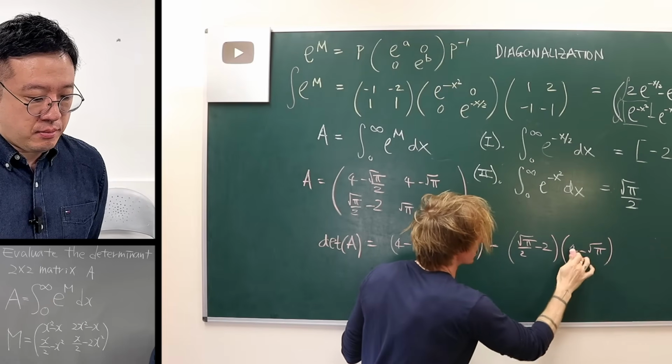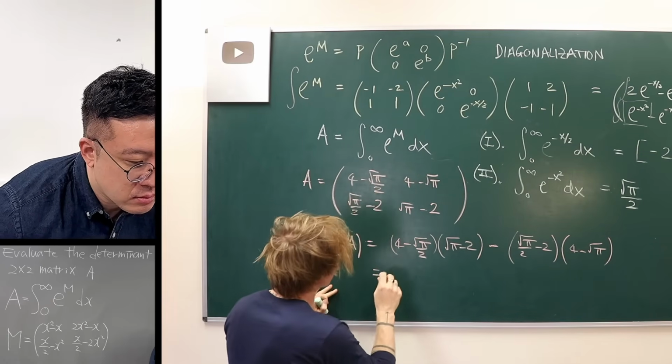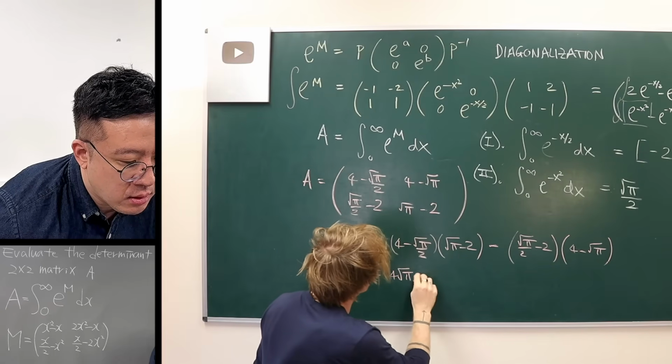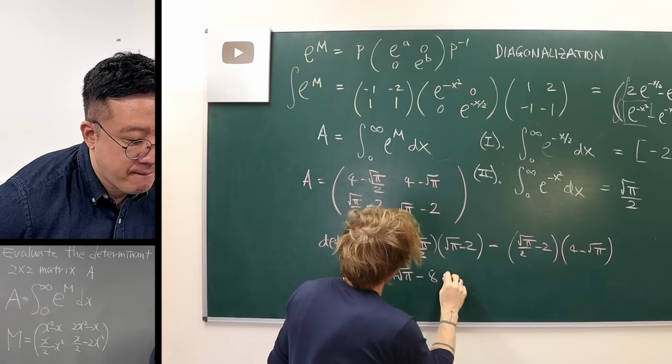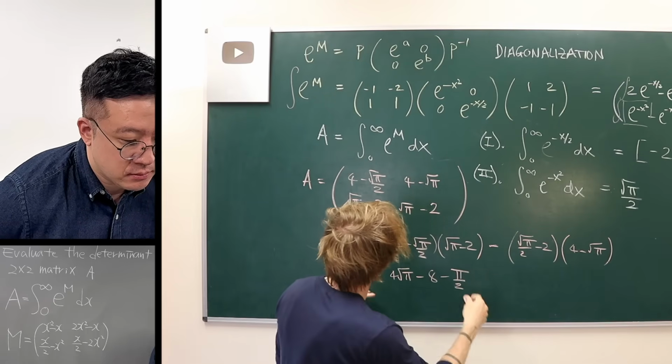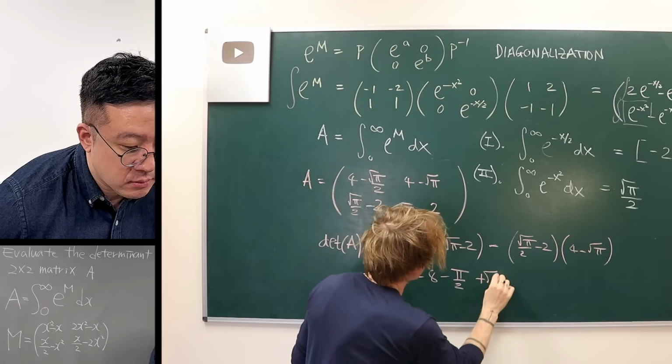Okay, right. So expanding that out, what am I going to get? 4 lots of root pi minus 8 minus pi over 2 and then plus root pi.